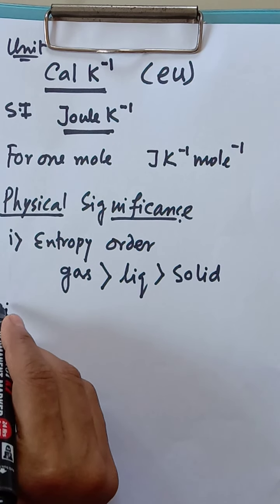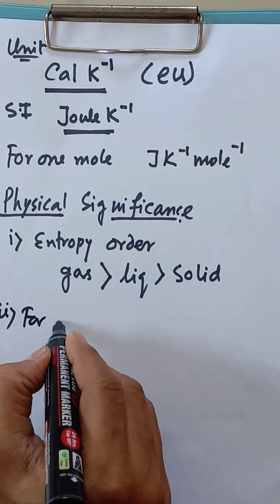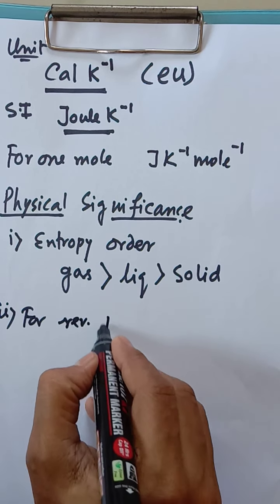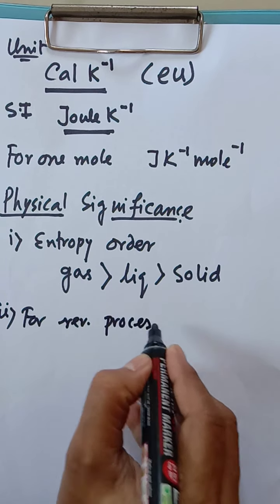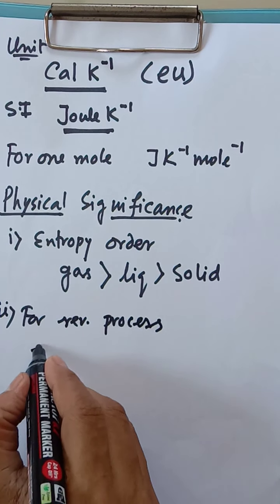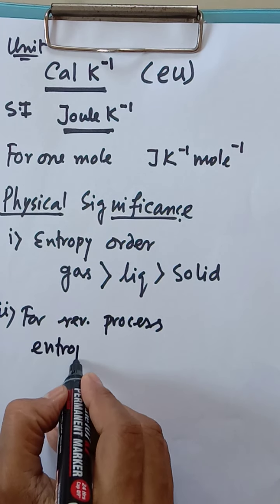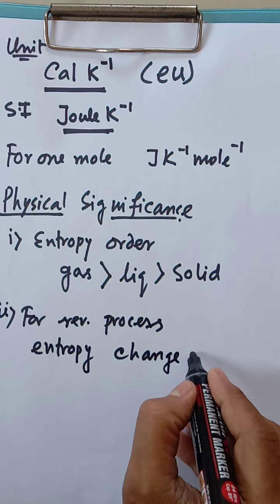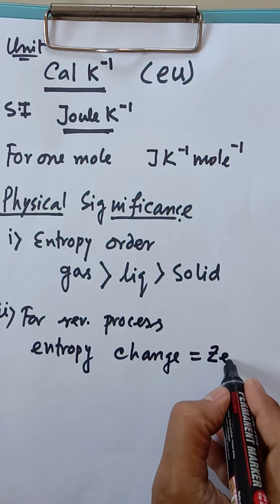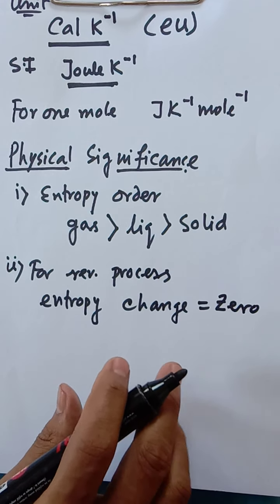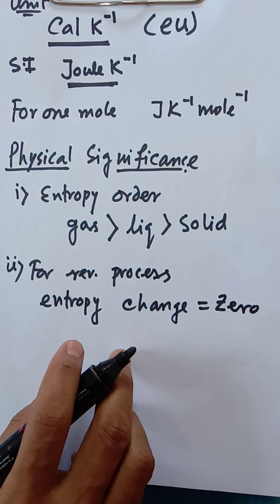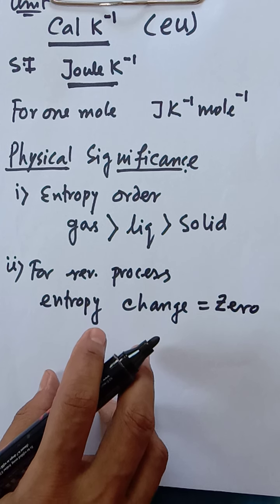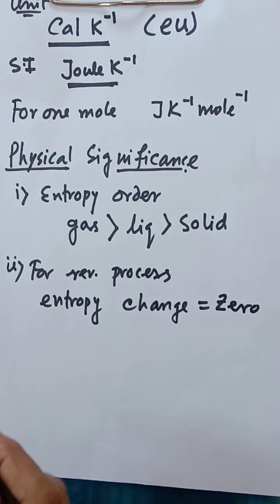Now for a reversible process, the entropy change is equal to 0. We have to remember that.